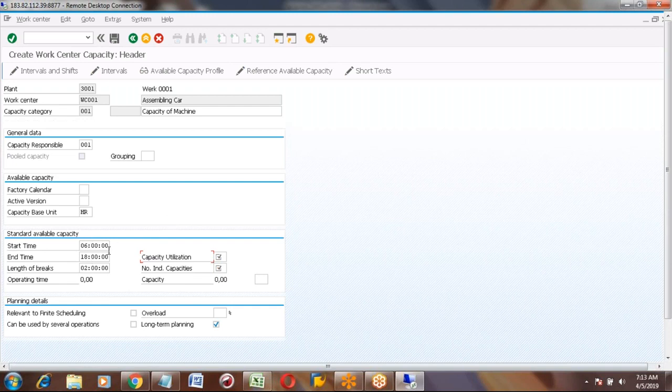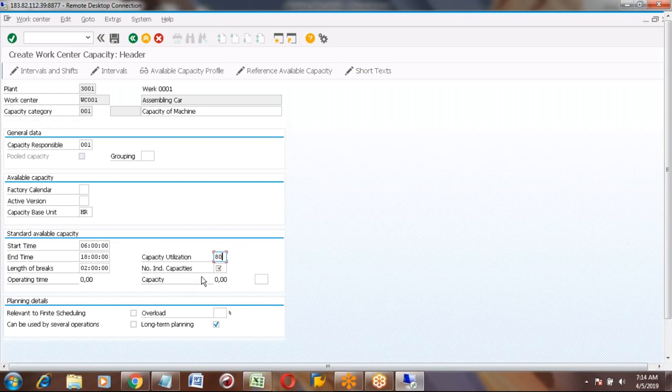But out of 6 to 6, you are using only 8 hours out of 10 hours, you want to work only 8 hours. Then that is a utilization of 80%. I see. You are utilizing only 80%. Okay, this field also you can change.